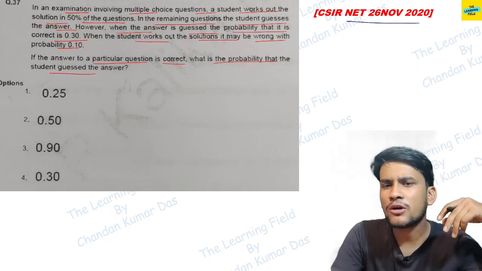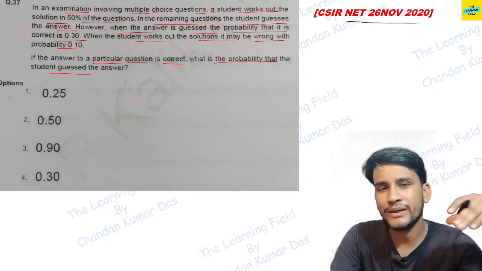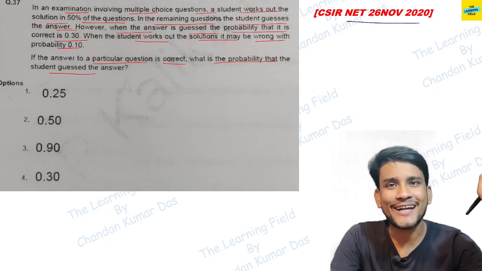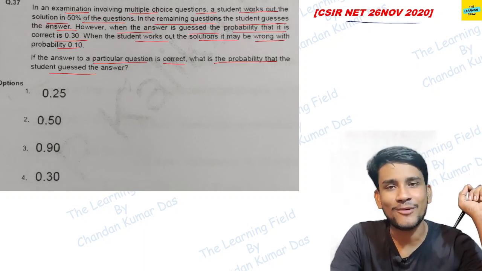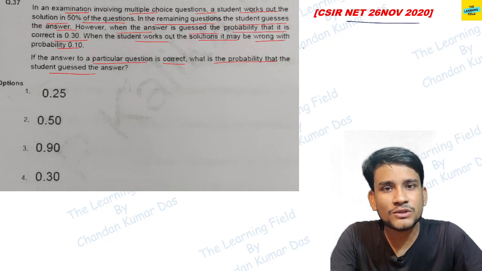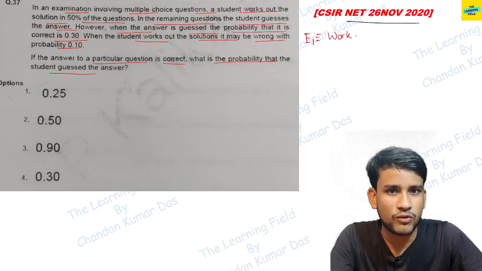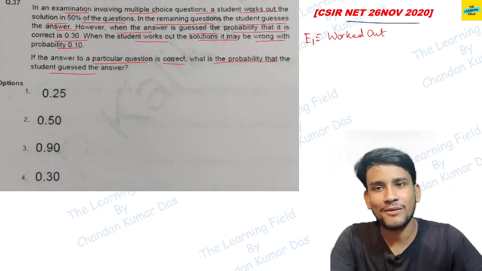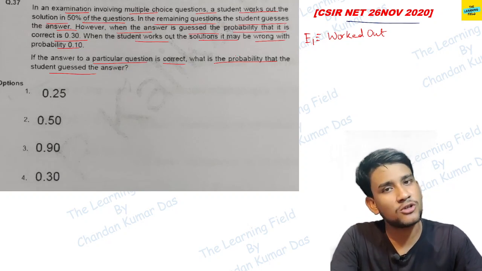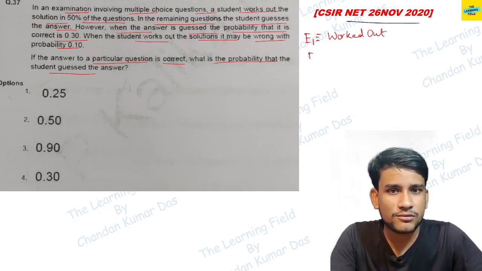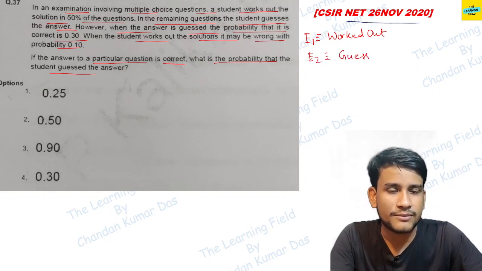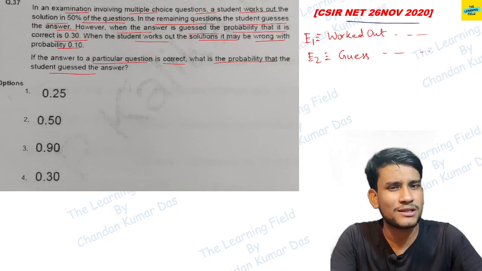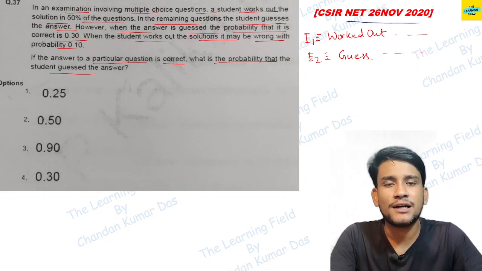So see, questions of this type, based on the Bayes theorem, are very easy if you want to find the associated probability at the time of the exam. Okay, so we consider two events, E1. What is E1? That the questions he actually worked out, that means the questions he solved by using pen and paper. मतलब जो वो क्वेश्चंस को खुद से सॉल्व किया है, ठीक है. And E2, the guessed questions, that is, he guessed the question.